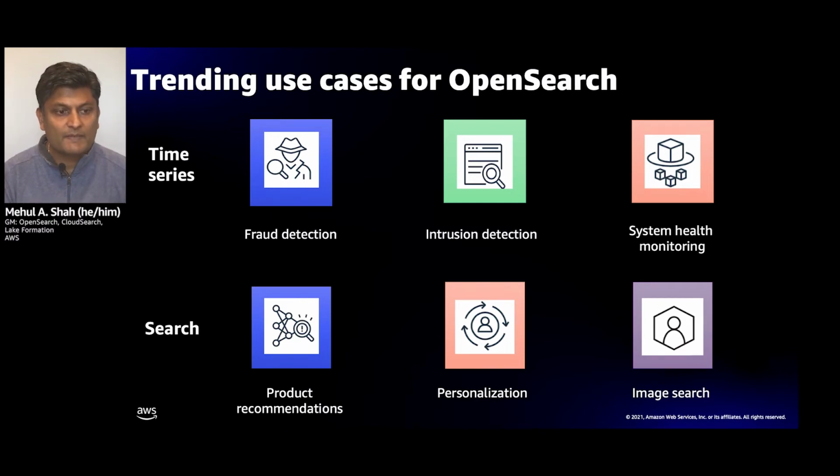Similarly for search, often search is used to find things that are similar. So to do things like collaborative filtering, product recommendations, personalization, and image search. And here, what they want to be able to do is find things that are very close or similar to the things that people are looking for.